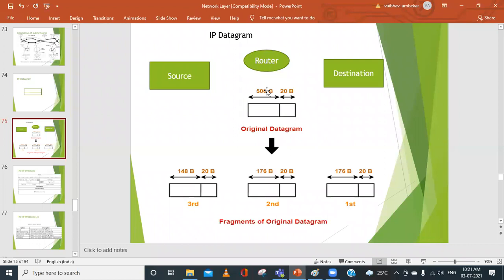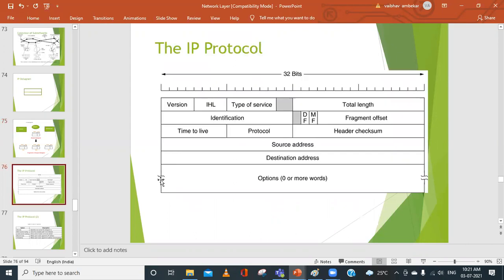For every datagram, what do we need to attach? Here I'm talking about the data packet. We have two things: one is the header and one is the data. So this 500 bytes is the actual data, and this 20 bytes is the header. How am I taking 20 bytes as the header? Because here I'm not considering the optional part. The optional part may or may not be required.